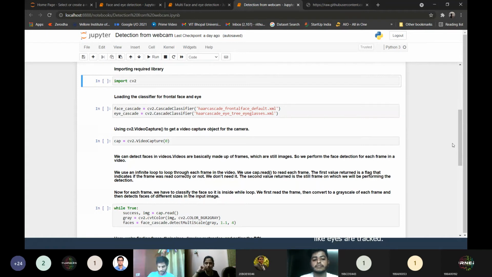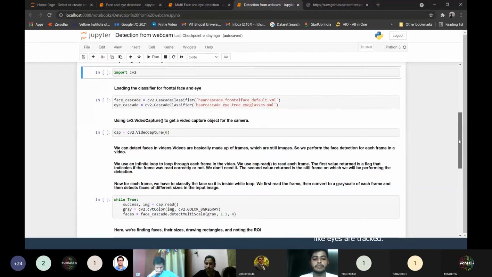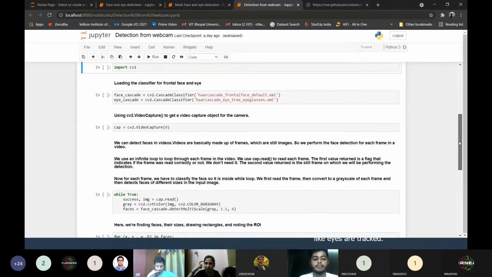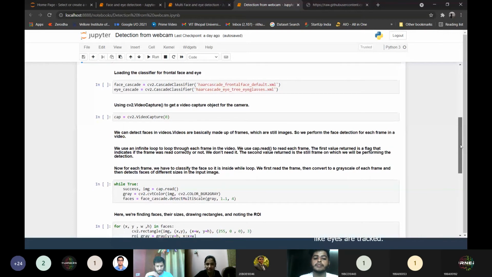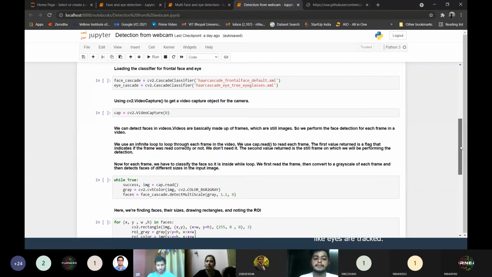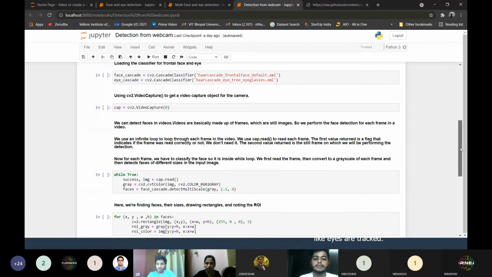Okay, so first is the same process: importing the library cv2, then loading the classifiers for faces and eyes. We are loading them all together. Now I'm using the VideoCapture function to take a live stream from my webcam. You have already studied that it takes one parameter, which is 0. That means I want to use the camera of my laptop and not another secondary camera. So when I run the code, I'll see that the camera of my webcam is on, and it will just stay on.